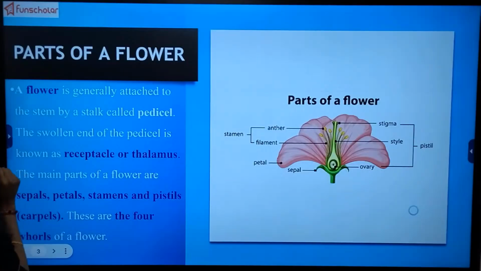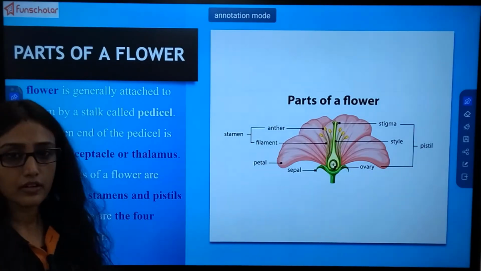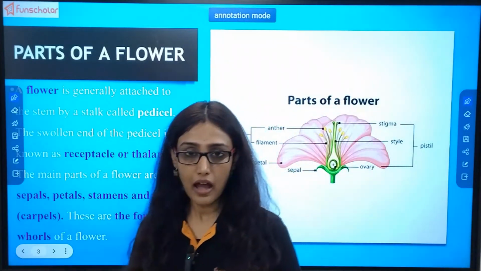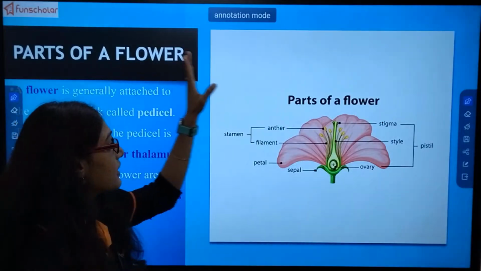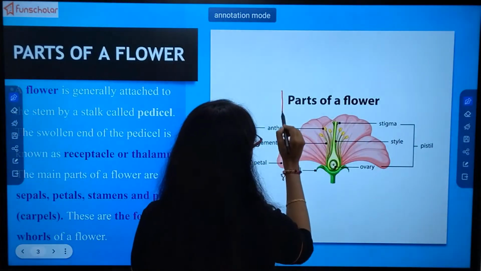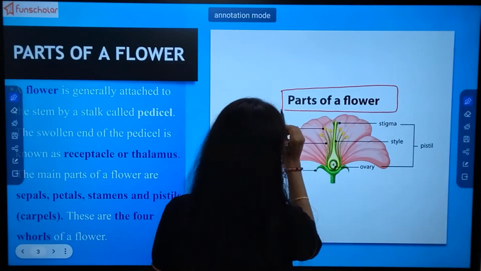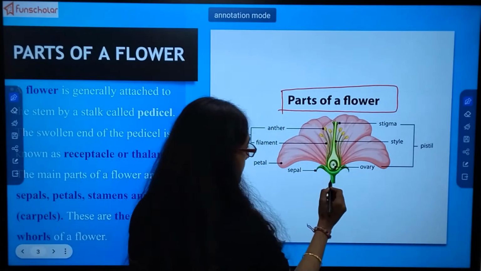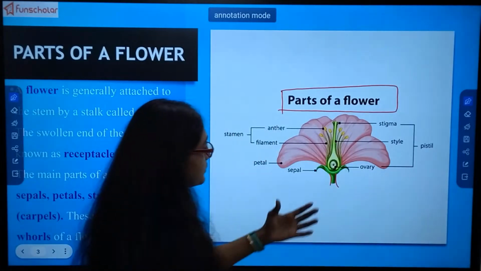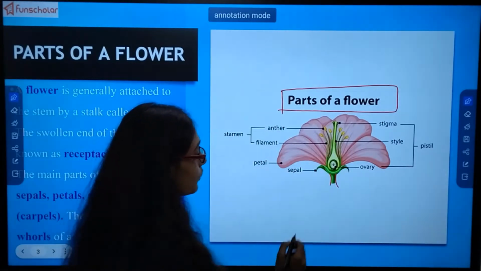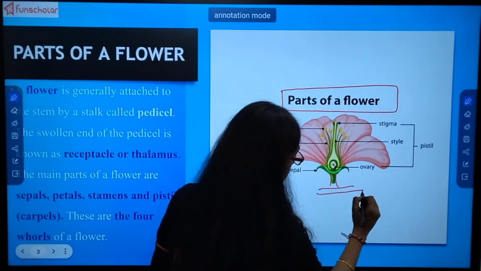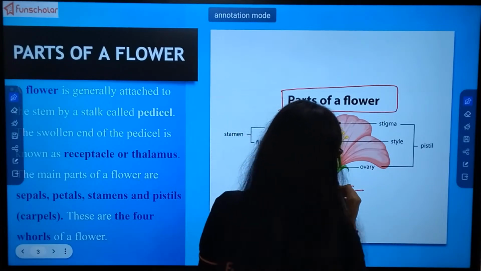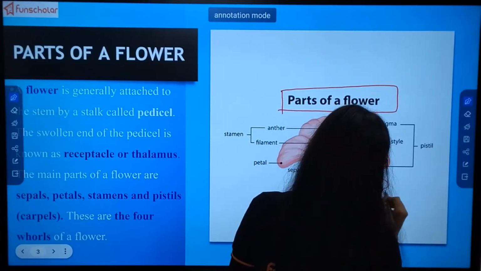Now, third, we have known that the flower is the most beautiful part of the plant. In this part, we will learn about the different parts of a flower. Now just look at this picture. This stalk-like structure which holds the flower with the stem is known as the pedicel.